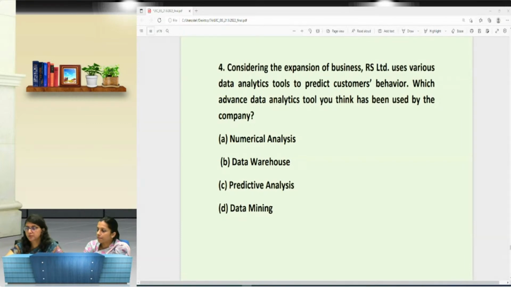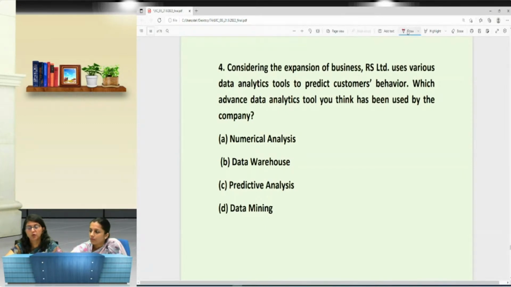Now for question number 4, the options are numerical analysis, data warehouse, predictive analysis, and data mining. To predict the customer's behavior, which advanced data analytical tool should be used in this case? I think you should provide the answer here.